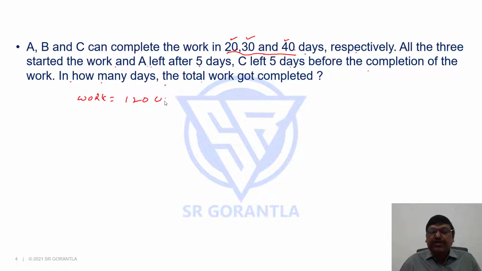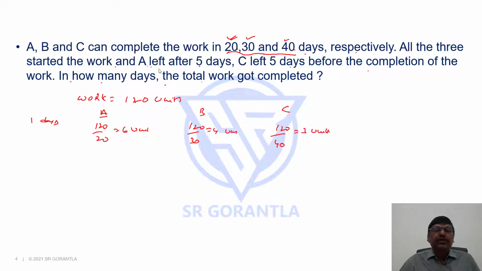So if I assume the work as 120 units, one day's work of A, since A takes 20 days, is 120 by 20, 6 units. One day's work of B is 120 by 30, 4 units. And one day's work of C is 120 by 40, 3 units. So now the question is, in how many days did the total work get completed?